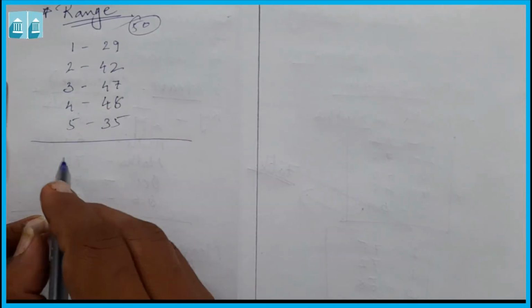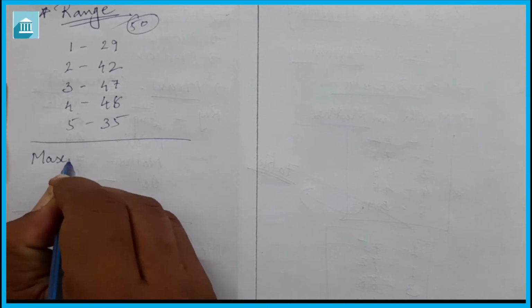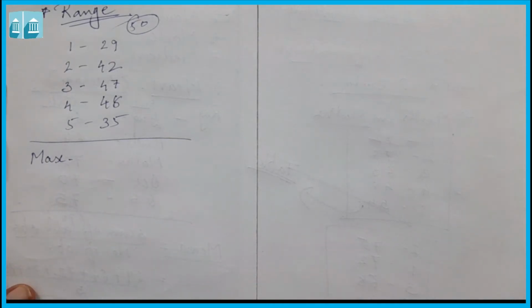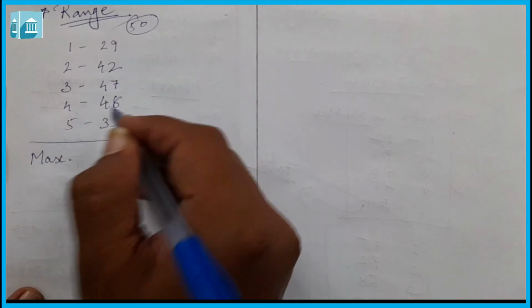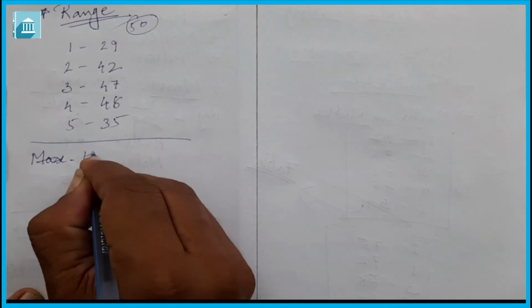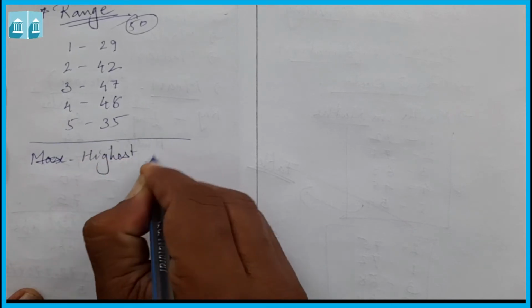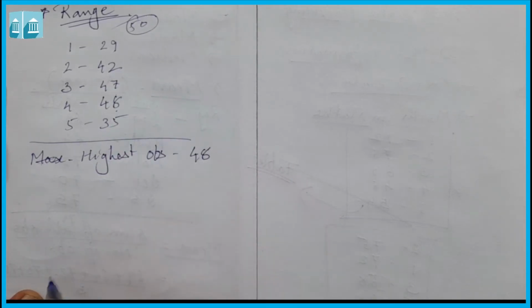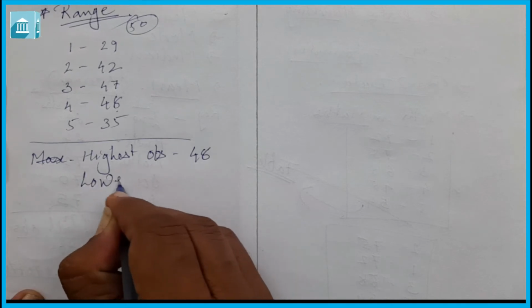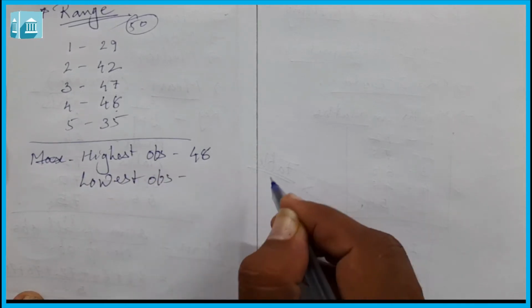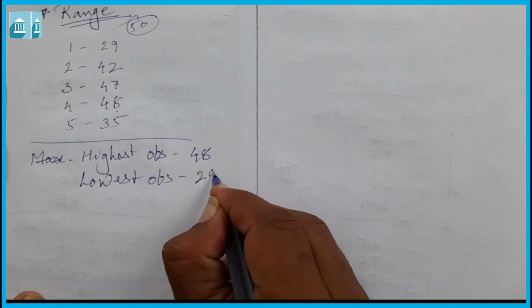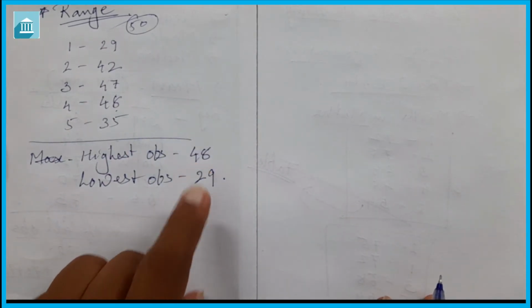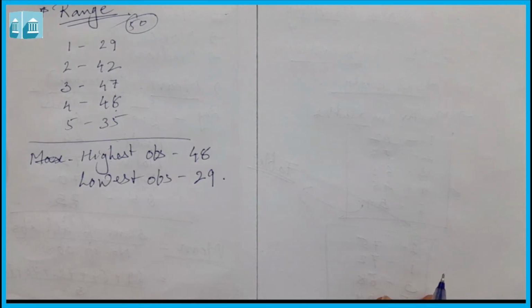Now for range, first we have to see which is the maximum and which is the minimum. Okay, the range is based on the maximum, or you can say the highest, and the lowest observation. Maximum marks got, or you can say highest marks got. So the highest observation here is 48, and the lowest observation here is 29.